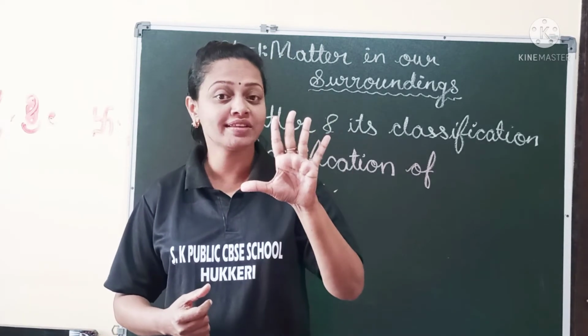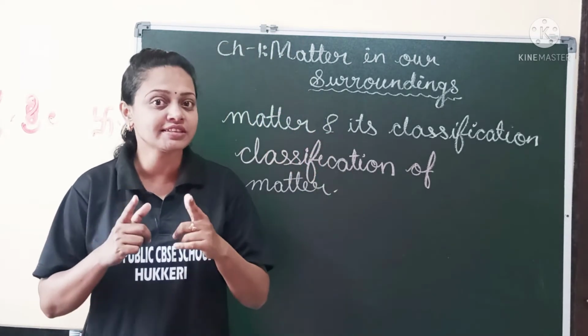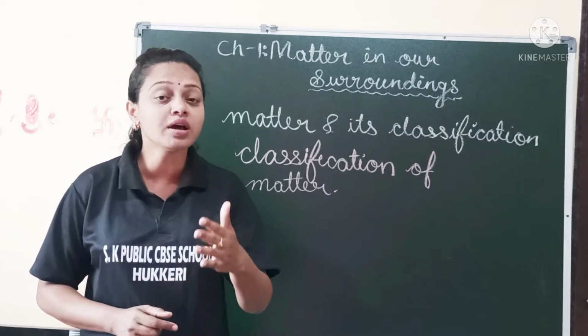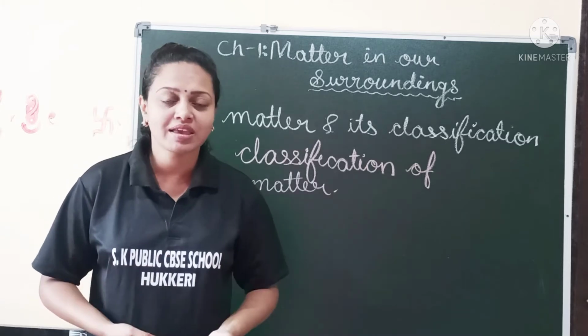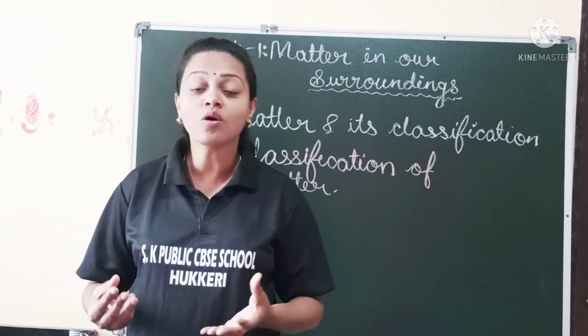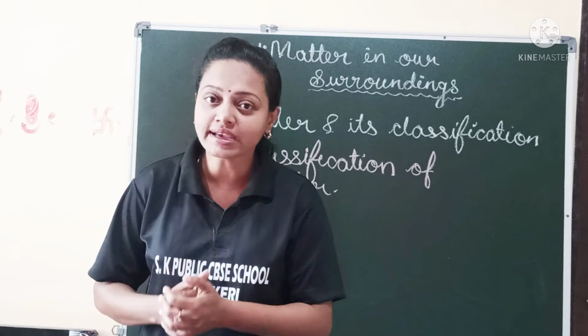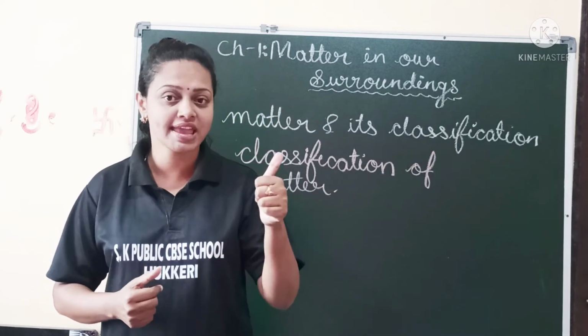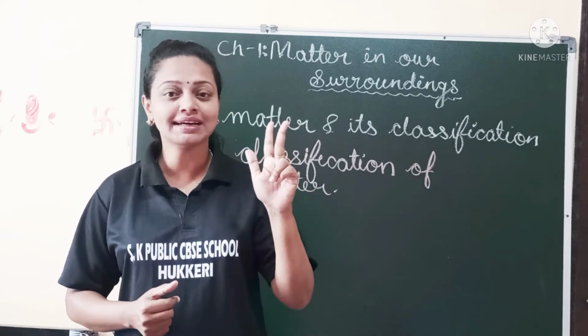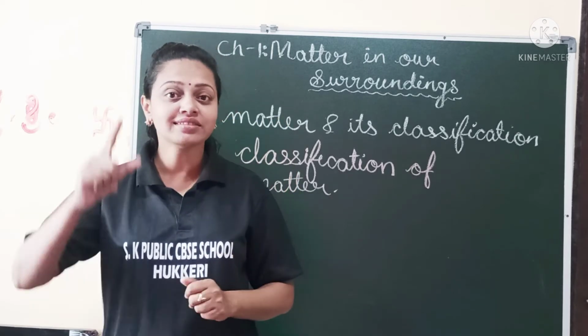These 5 components are called Panchatattva. You have heard from your elders, Panchabhuta, Panchatattva, in your childhood. Those 5 elements are nothing but air, fire, earth, water and the sky.